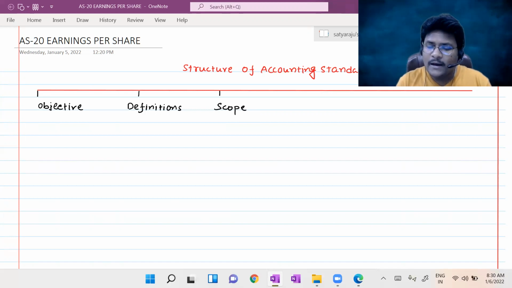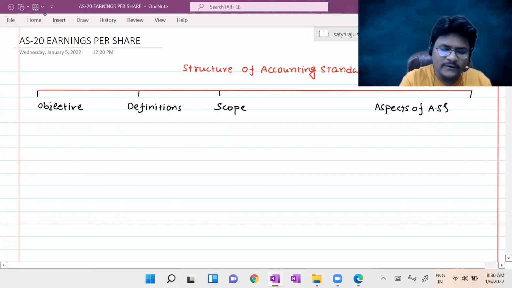Then after the scope paragraph, next we deal with aspects of accounting standards.